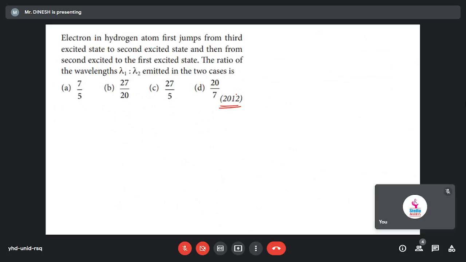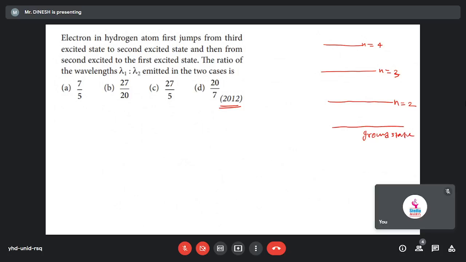An electron in a hydrogen atom first jumps from the third excited state to the second excited state. You know that for the third excited state the value of n will be equal to 4, and for the second excited state n will be equal to 3. After that it again jumps to the first excited state, that is n is equal to 2, and then to our ground state, n is equal to 1.